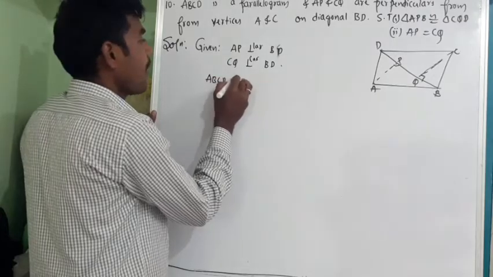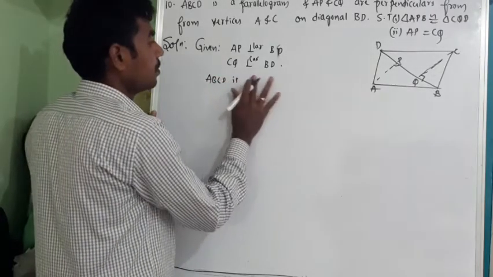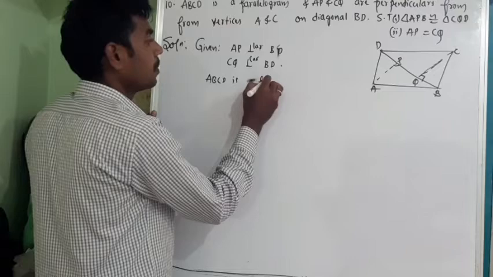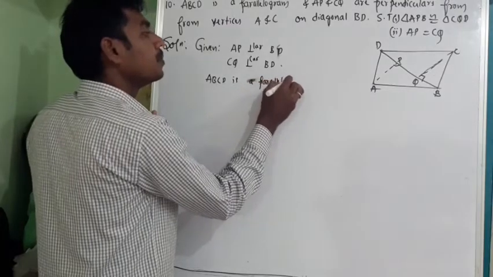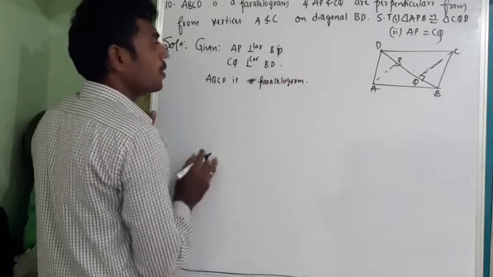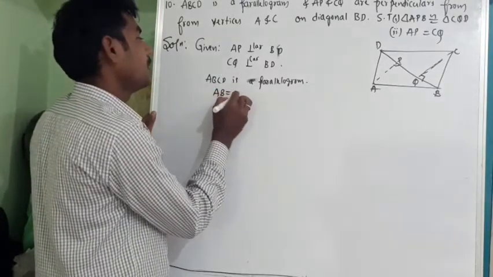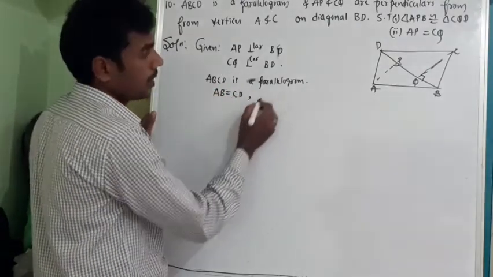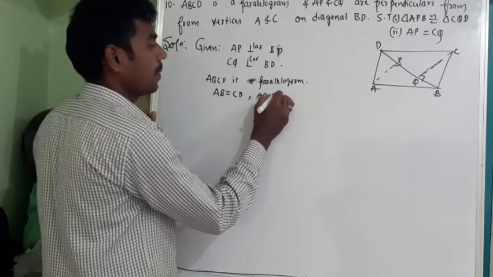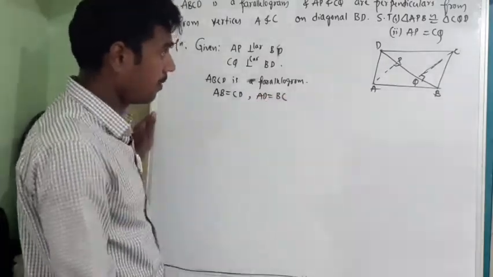ABCD is a parallelogram. Fine. Since it is a parallelogram, what can I write? AB is equal to CD and AD is equal to BC. This is a given thing.